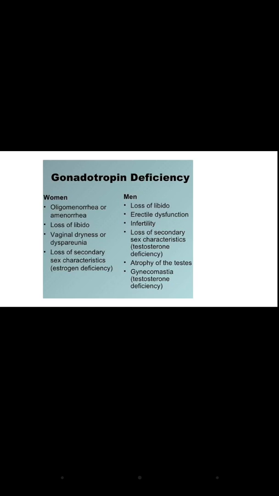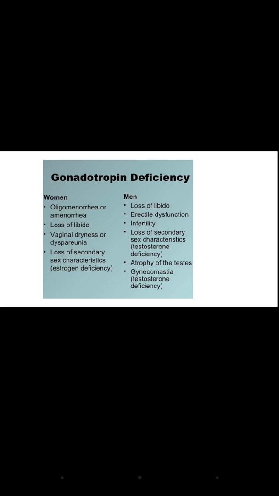Now if there is gonadotrophin deficiency, this will cause different symptoms in the woman and the man. In the woman there will be oligomenorrhea or amenorrhea, loss of libido, vaginal dryness and dyspareunia, which is pain during sexual intercourse, and the loss of secondary sexual characteristics.